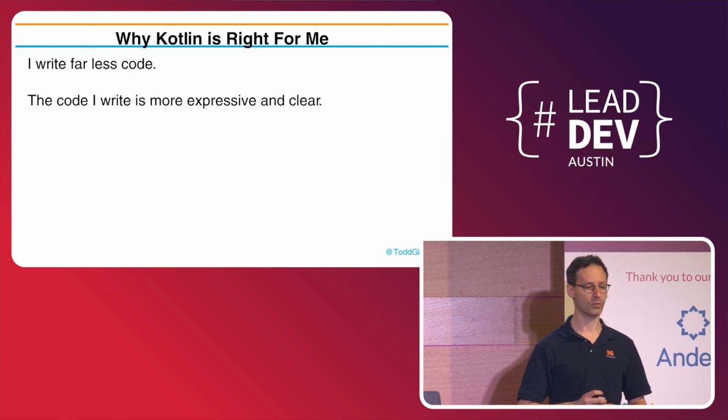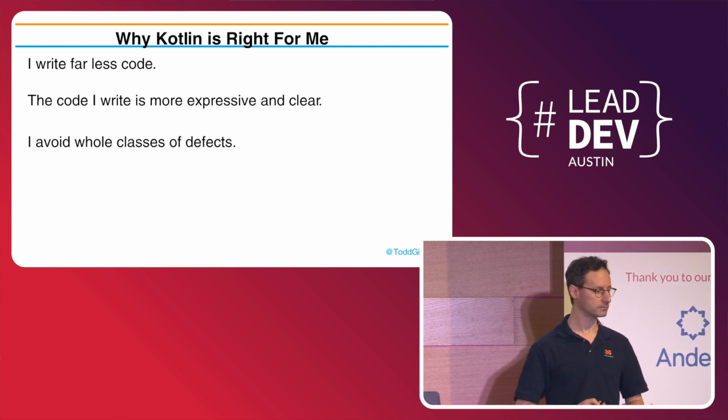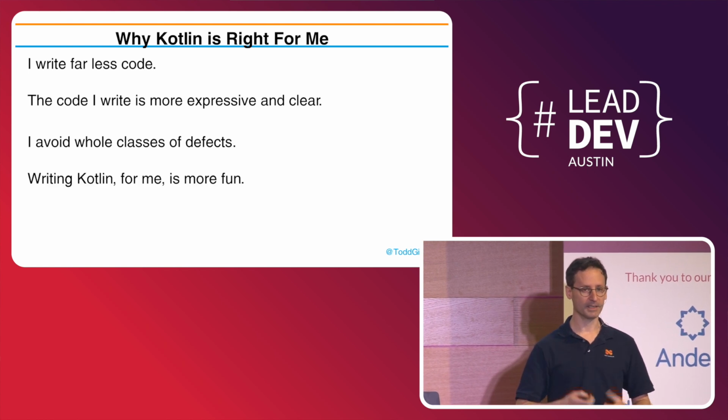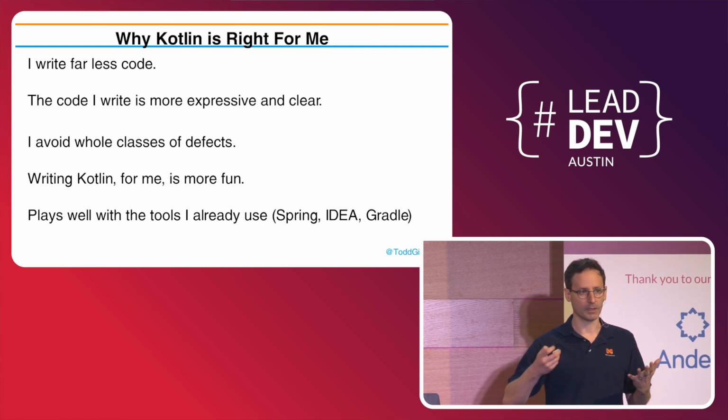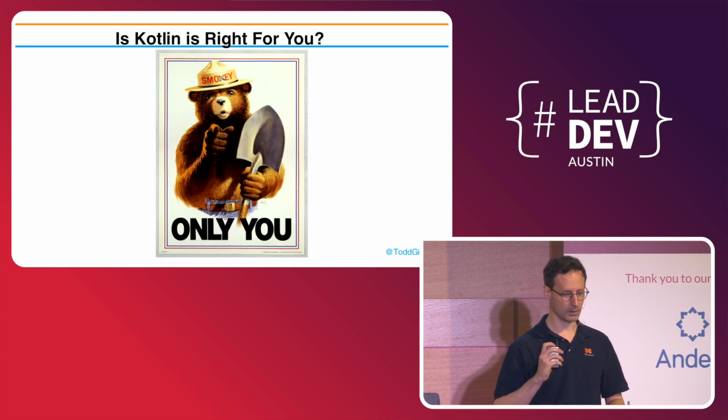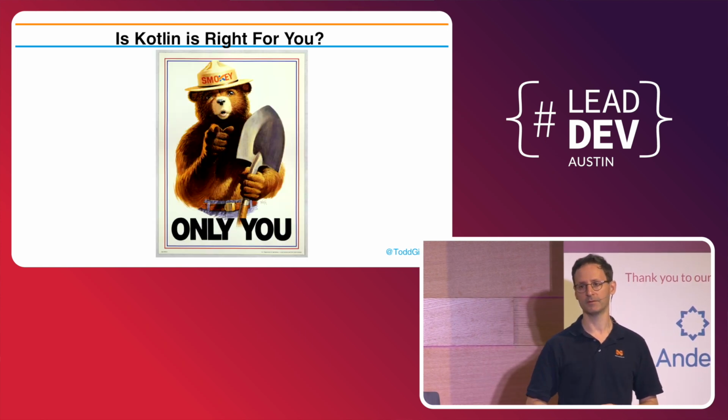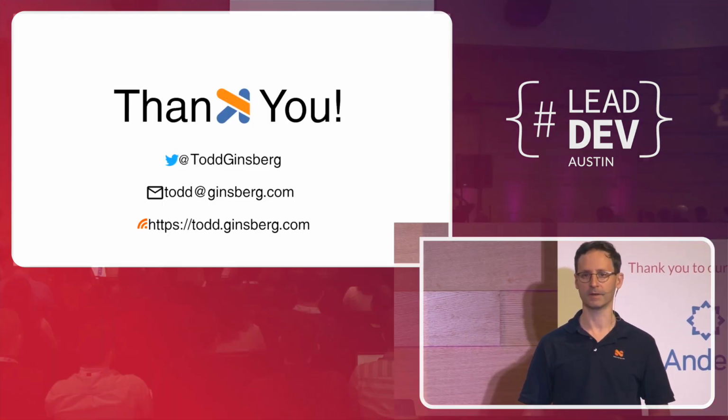And the code I'm writing is way more expressive and clear to myself and to others. I avoid whole classes of defects. It's just more fun. I just enjoy writing it more. And it really plays well with the tools that I already have. I'm lucky in that sense, so it plays well with what I already have. So is Kotlin right for you? Only you can answer that question, and I hope I've given you the tools to do so today.